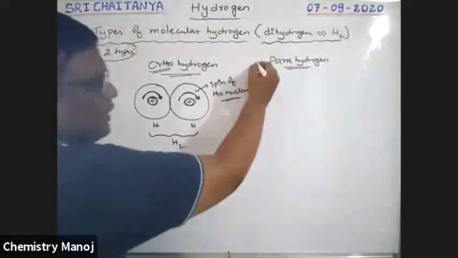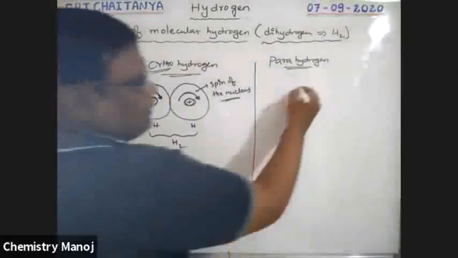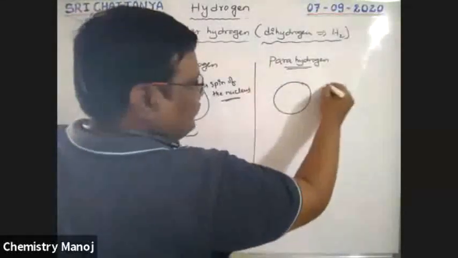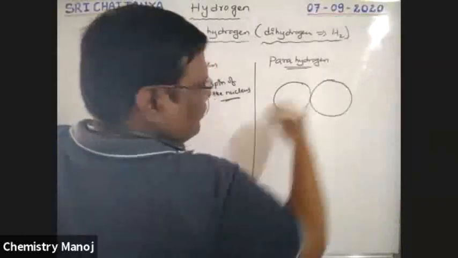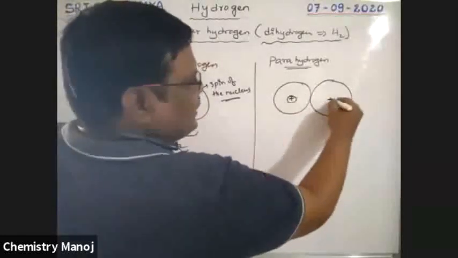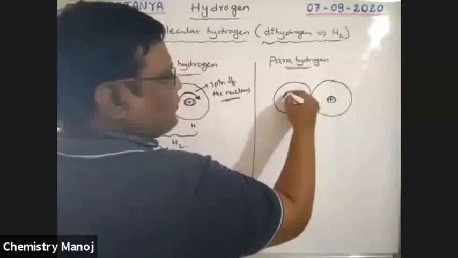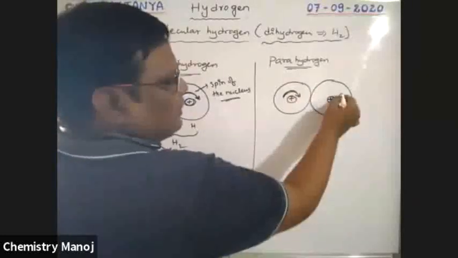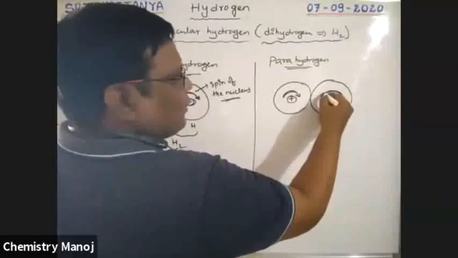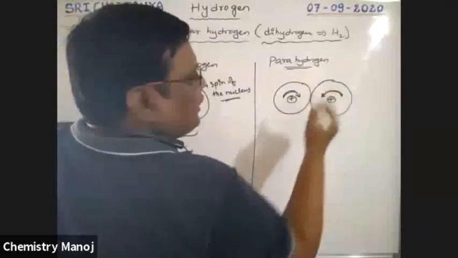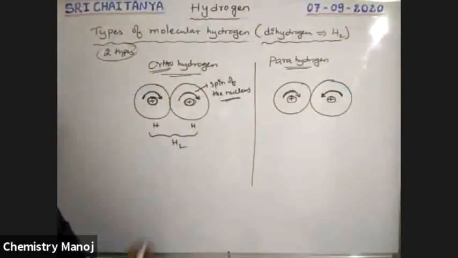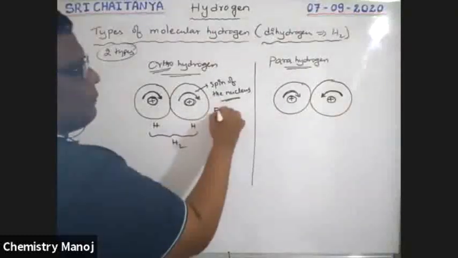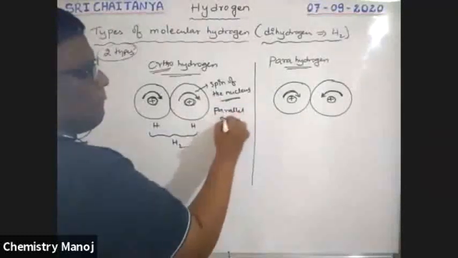If they are different, that is, this is a hydrogen atom, this is a hydrogen atom, this is its nucleus, this is its nucleus. This nuclear spin is clockwise, this nuclear spin is anti-clockwise. That means both spins are in opposite directions.